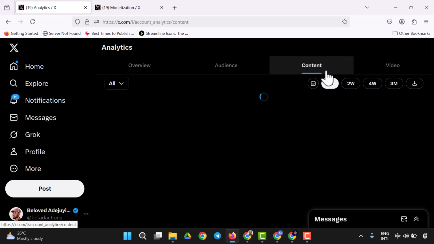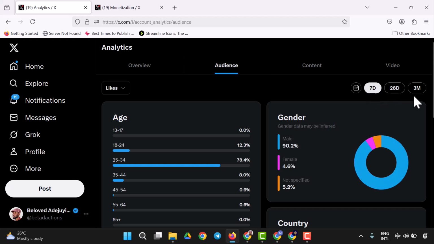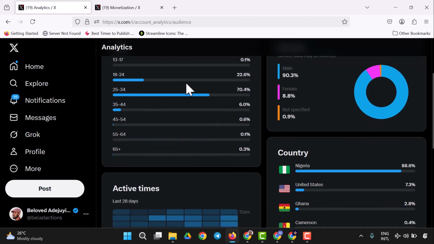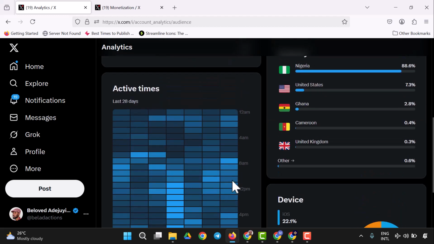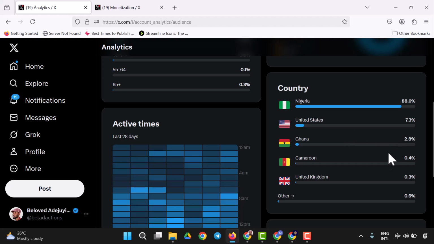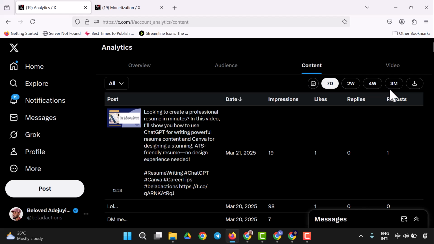Then you can come to content. Here in the audience, this is 7 days. You could change the timeline to 3 months. See my followers right here, and my active times, Thursday and Sunday, are still the same. We have the same 7.3% and everything here for 3 months. Then come to content and make sure it's 3 months as well.